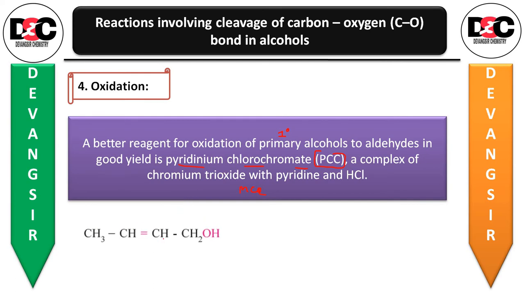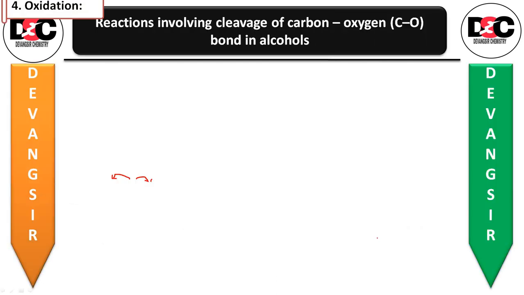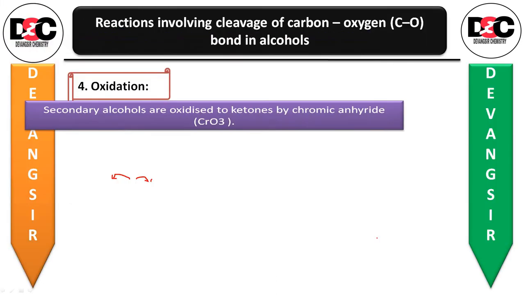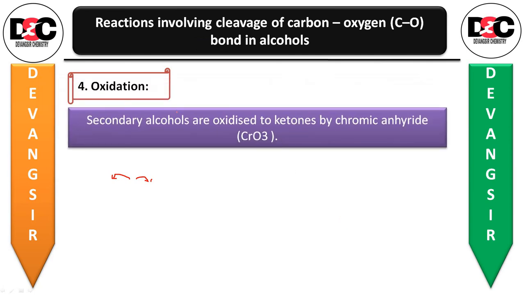So let us see the reaction. Take alcohol, use PCC for the oxidation reaction, you will be getting the aldehyde formation. Then secondary alcohols are oxidized to ketone.